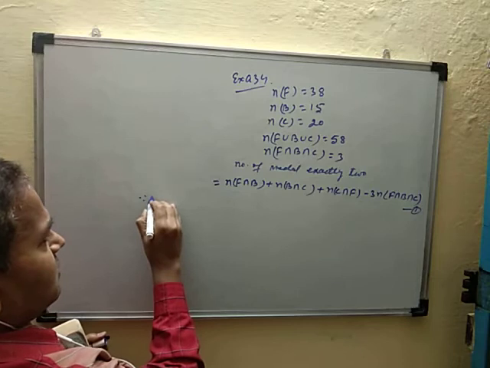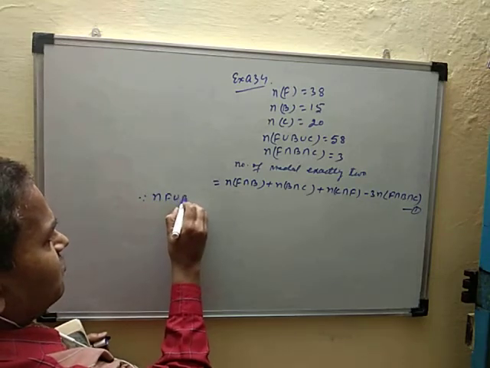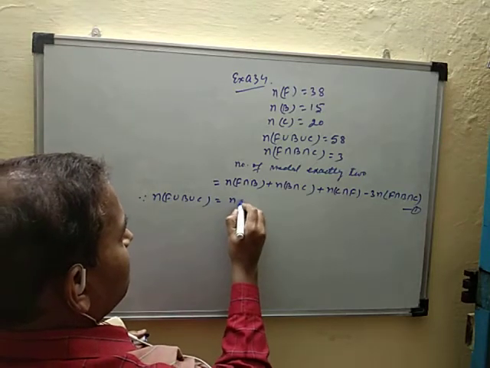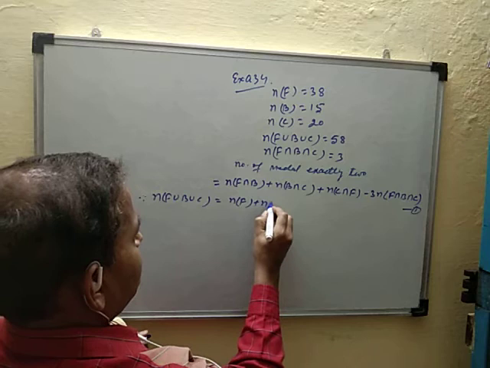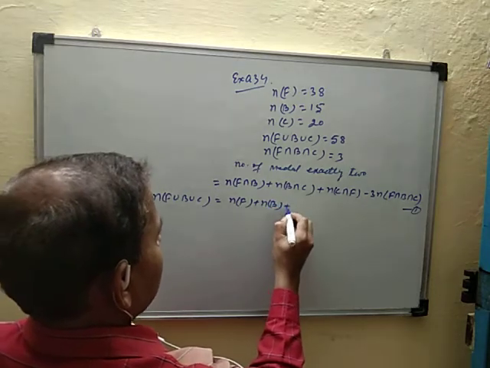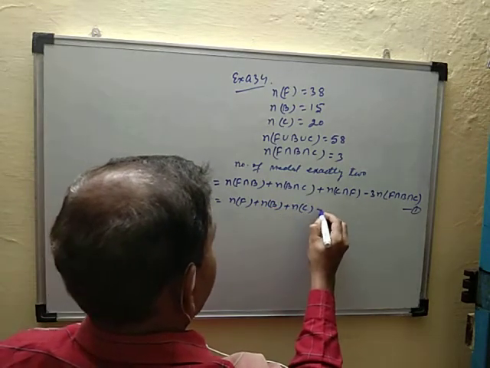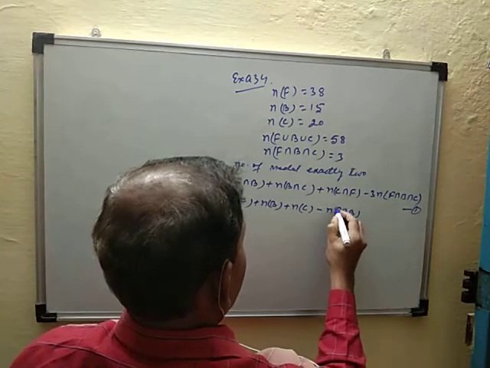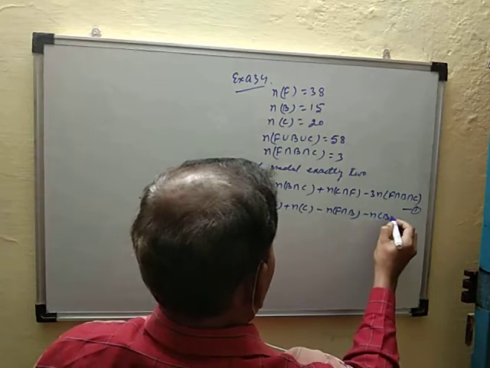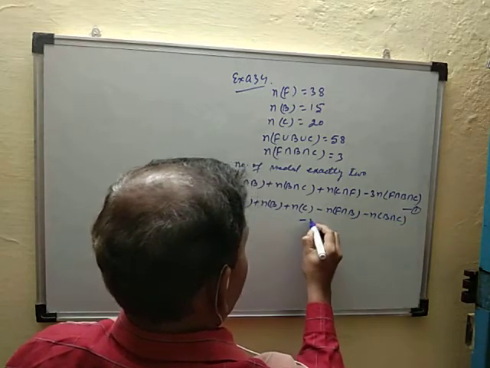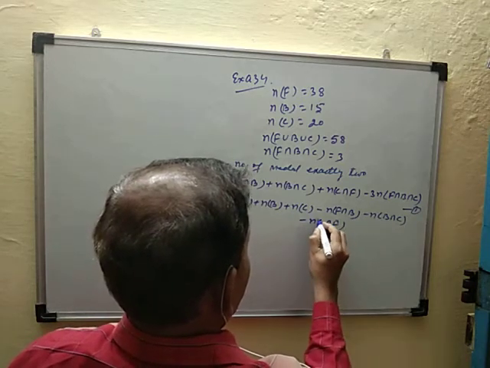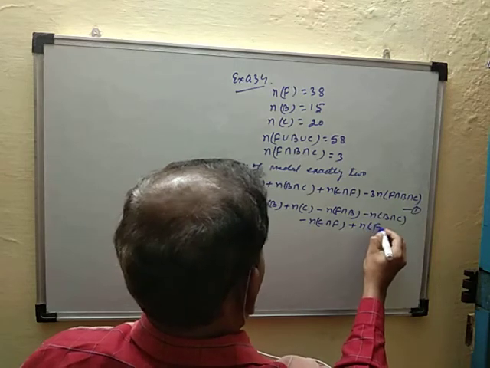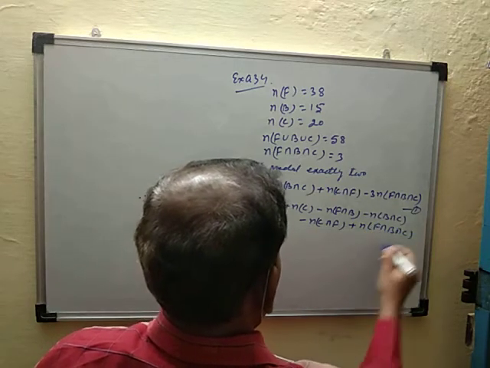Since n(F union B union C) is equal to n(F) plus n(B) plus n(C) minus n(F intersection B) minus n(B intersection C) minus n(C intersection F) plus n(F intersection B intersection C).